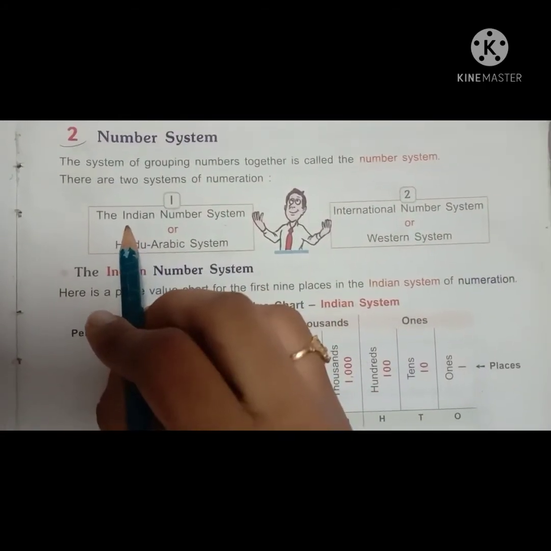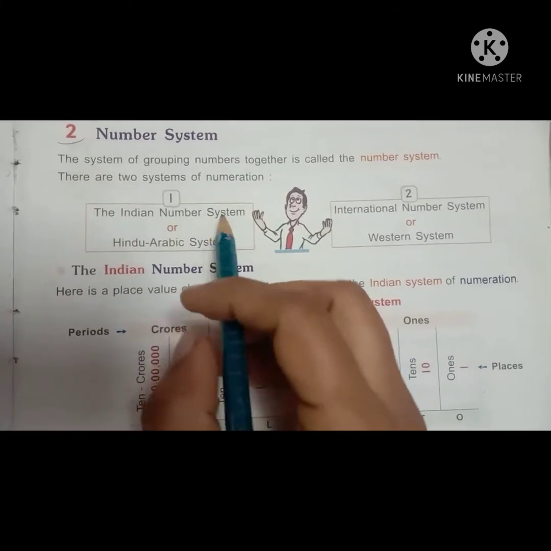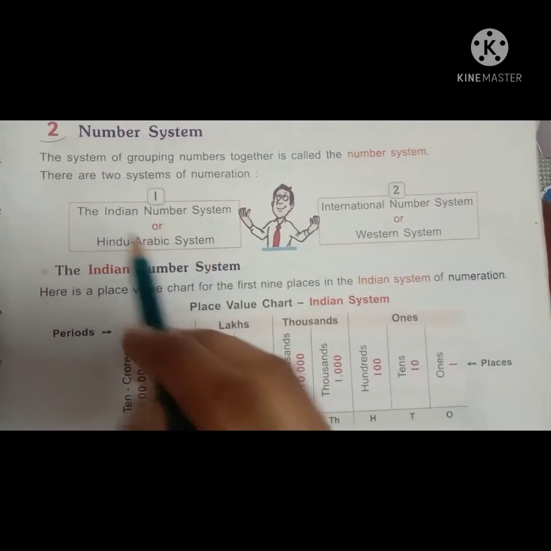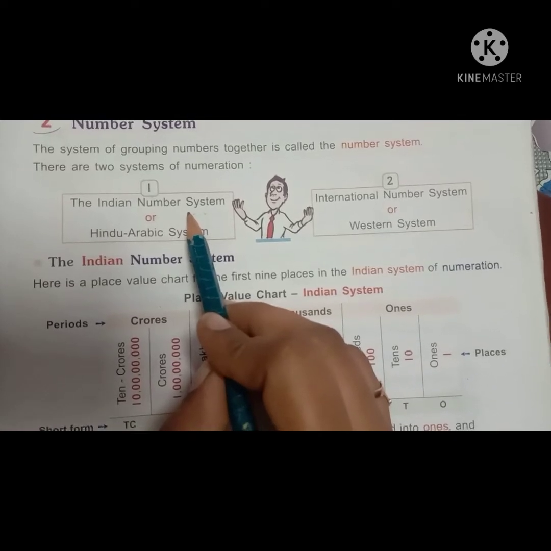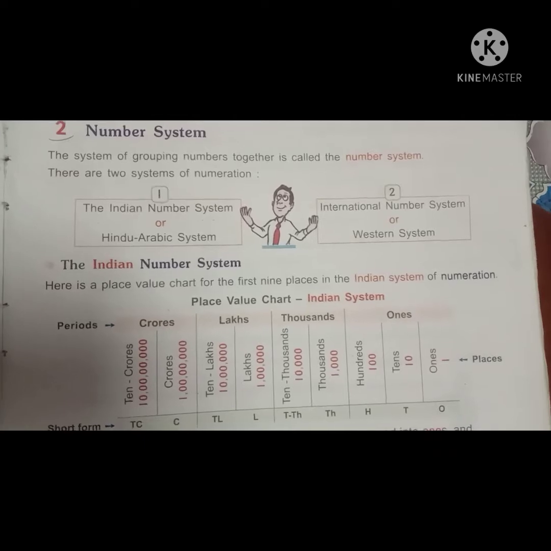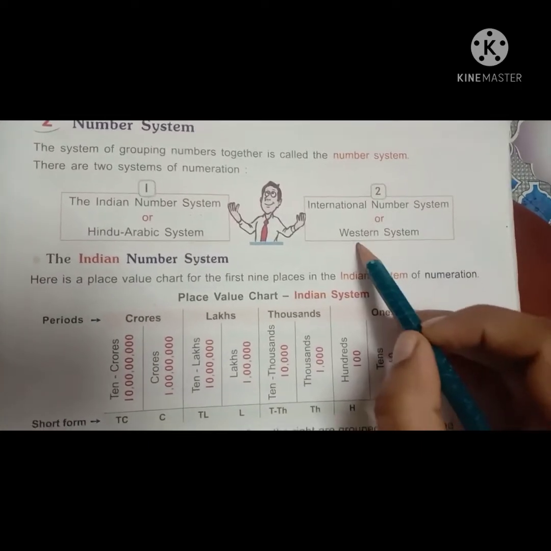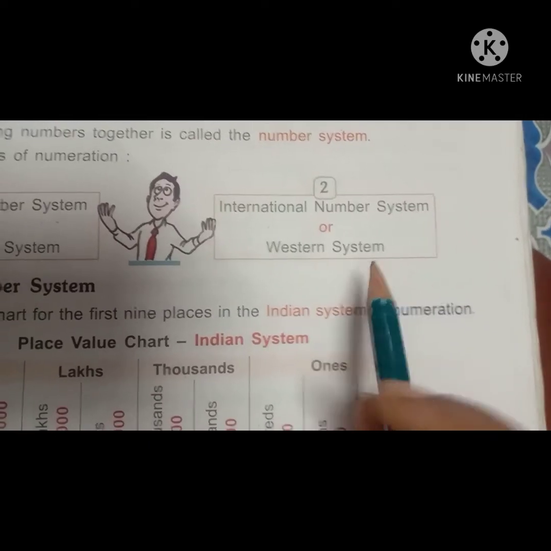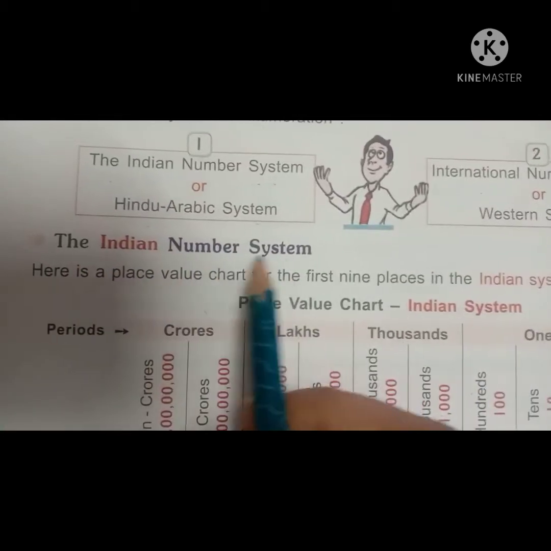What is the other name for the Indian number system? Very good. Hindu-Arabic system. And for the international system, what is the other name? Western system. Okay, children. Next, the Indian number system.